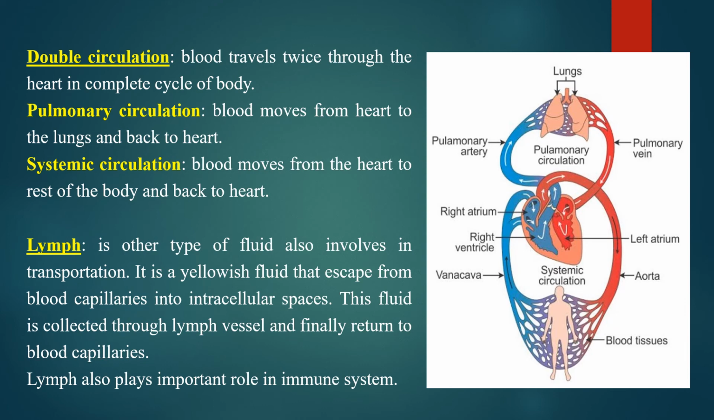Now the last topic of this transportation is lymph. Lymph is another type of fluid also involved in transportation. It is a yellowish fluid that escapes from blood capillaries into intercellular spaces. This fluid is collected through lymph vessels and finally returned to blood capillaries. Lymph also plays an important role in the immune system.